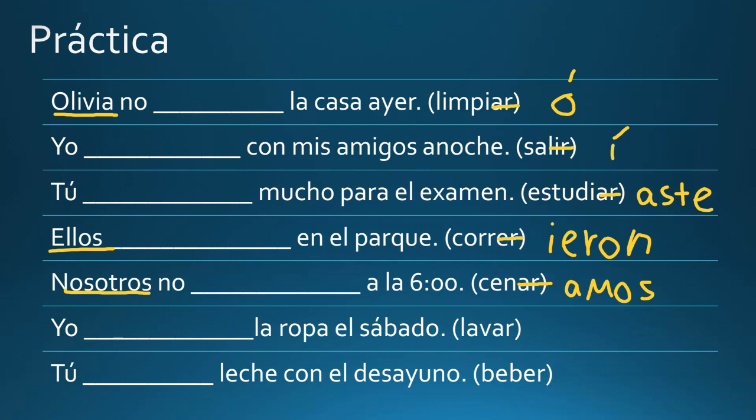Yo lavar la ropa el sábado. I washed my clothes Saturday. Get rid of the ending. We know that it is the yo form. So our ending gives us lavé. Yo lavé la ropa el sábado. The last one, tú beber leche con el desayuno. So you drank milk with breakfast. Get rid of our ending. We look at our subject, which is tú, and so we know that we need to use the -iste ending. So bebiste, tú bebiste leche con el desayuno.